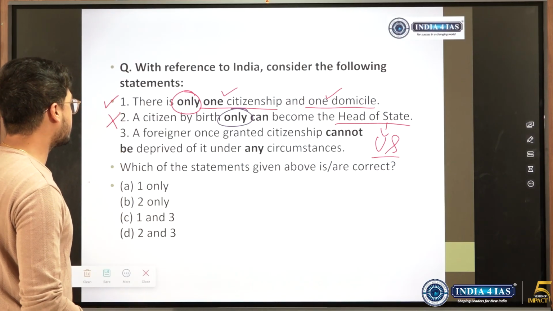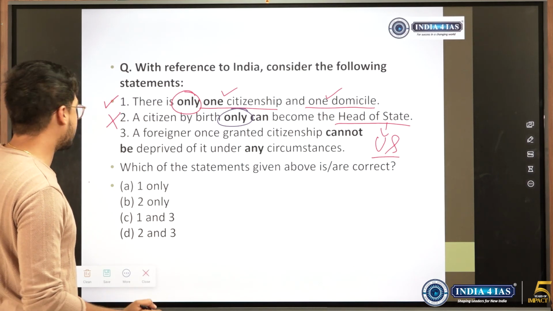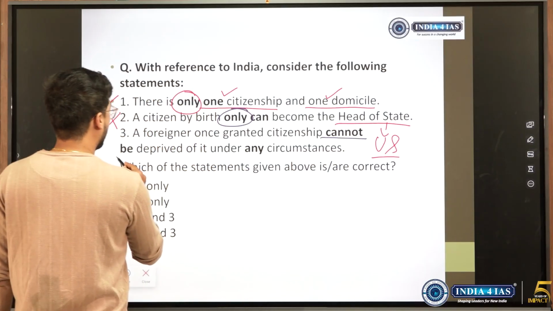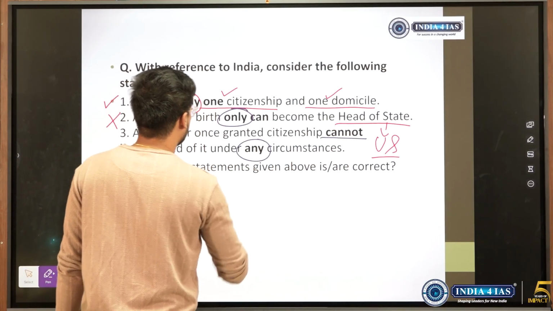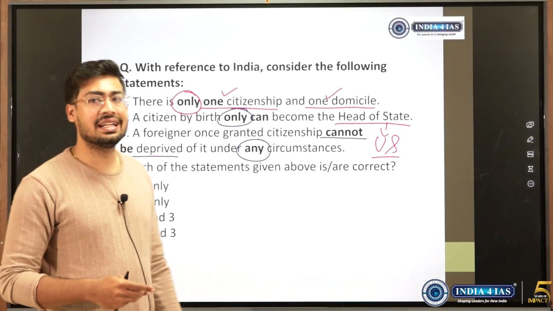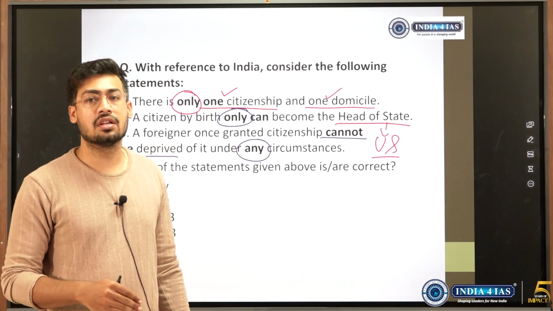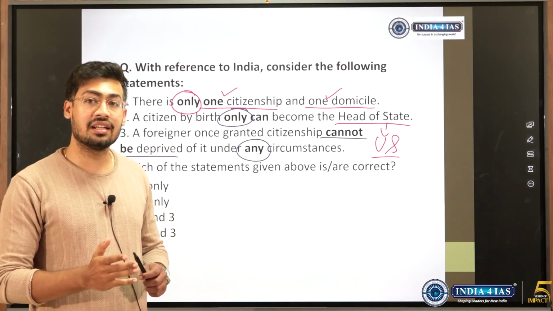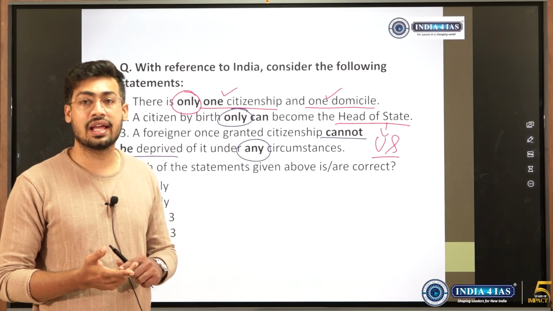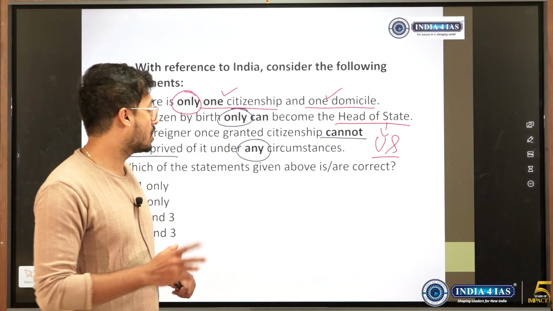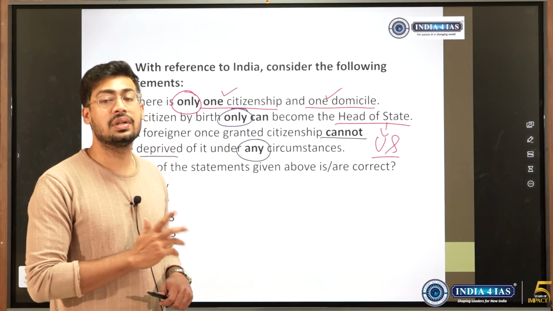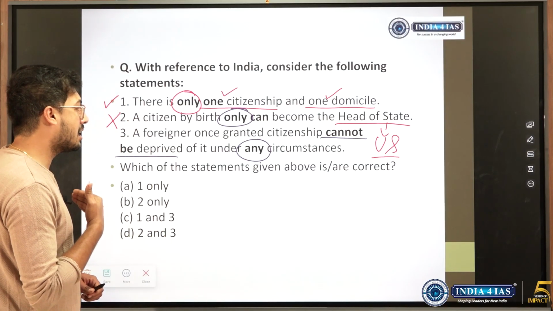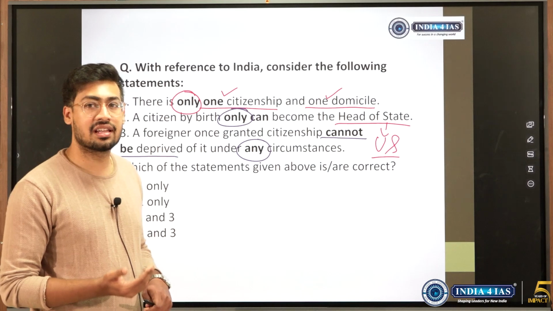A foreigner once granted citizenship cannot be deprived of it under any circumstances. See, a foreigner may be granted citizenship but there are certain grounds on which their citizenship could be eliminated, because they may do bad deeds. Disrespecting the Constitution, the national flag, all these are aspects we need to keep in mind so that we can terminate their citizenship if they do not follow this. So 'once granted cannot be done under any circumstances', such extreme statements will be wrong.